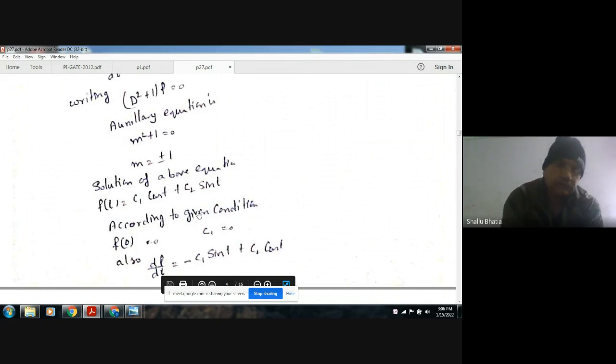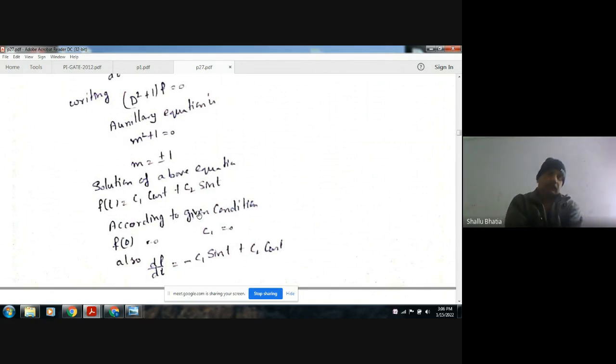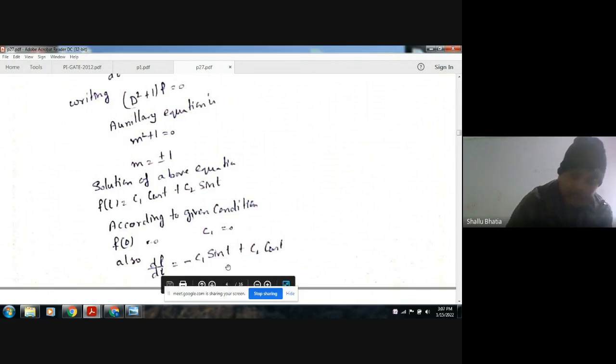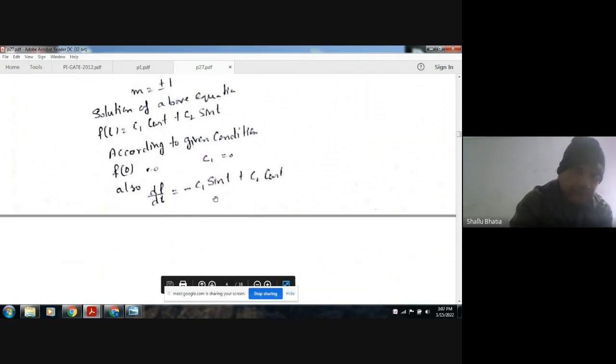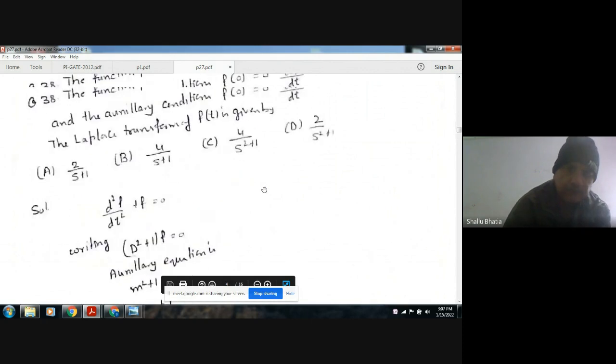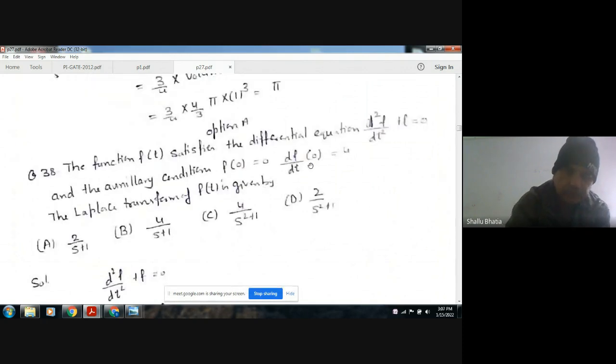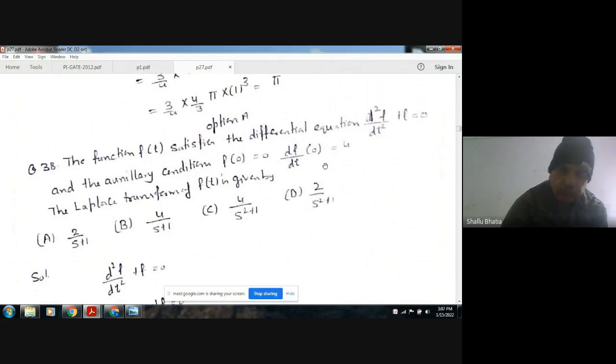Now putting the given condition f of 0 is equal to 0, if we put t equal to 0, then this quantity will be 0, so C1 will be 0. Then differentiating it, we have df by dt equal to this, and at t equal to 0 it is equal to 4.